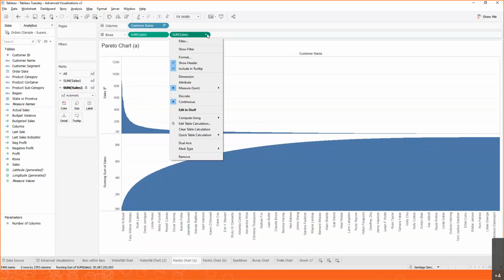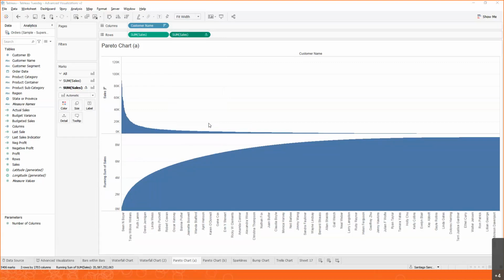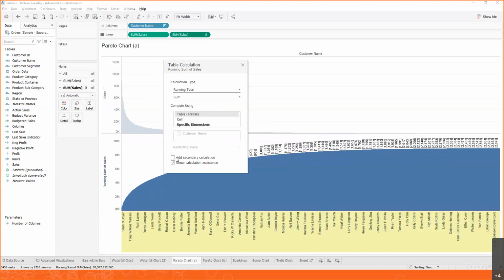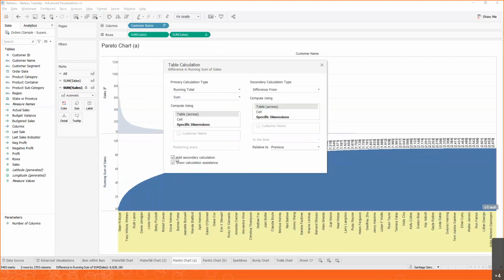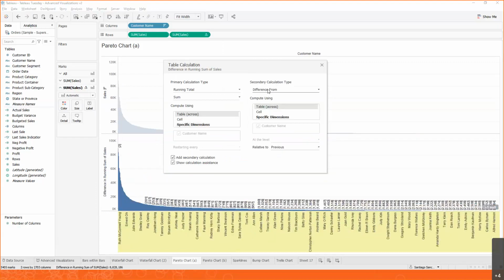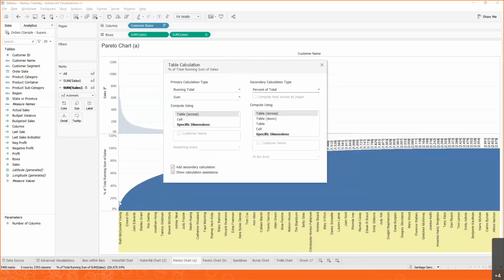Now the cool thing about table calculations is that you can also create one on top of the other. So let's go ahead and edit that table calculation, and we're going to do a secondary calculation. In this one, what we want on the secondary calculation is the percent of the total, so that we can see how each customer contributes all the way from 0 to about 100% over here.